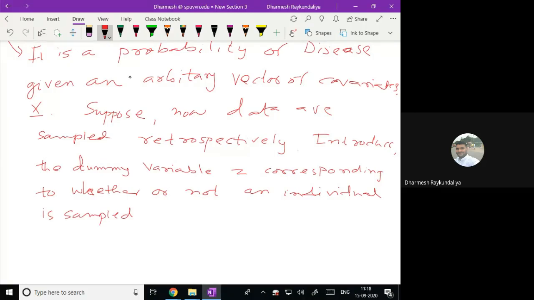If I'm taking Z equal to 1, it means the individual is sampled. Z equal to 0 means the individual is not sampled.